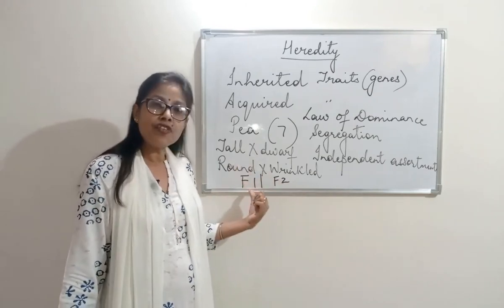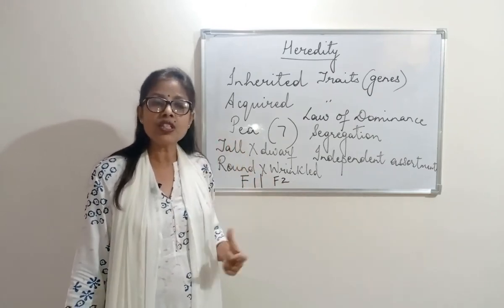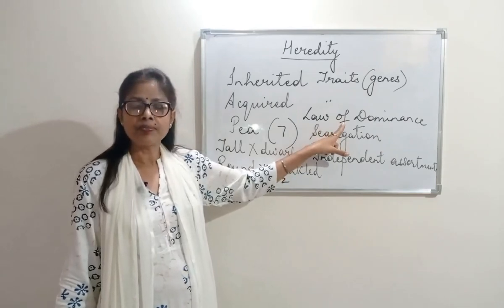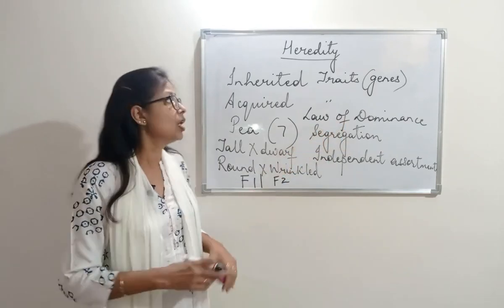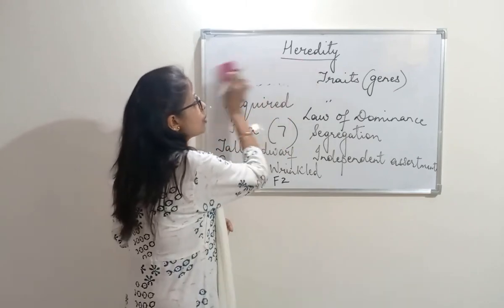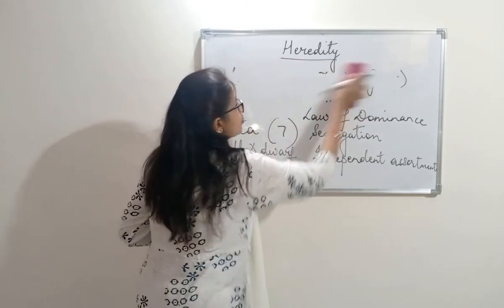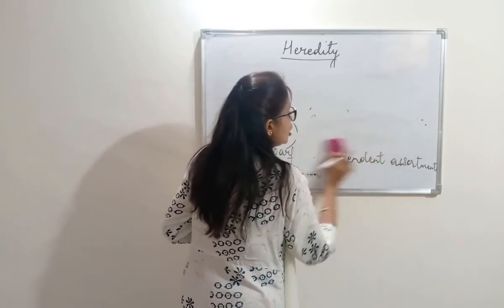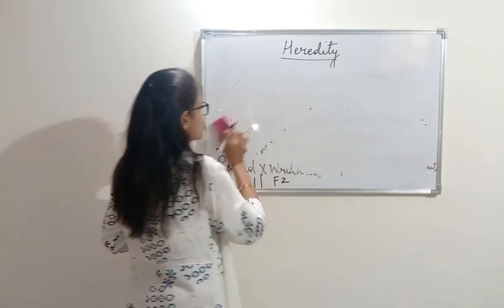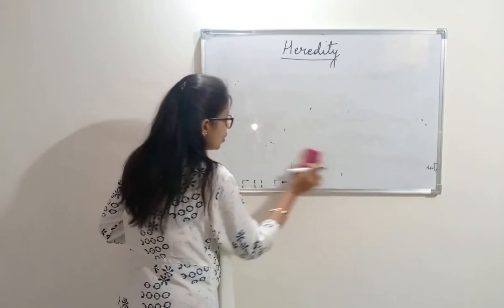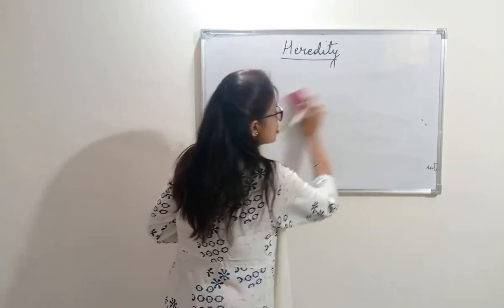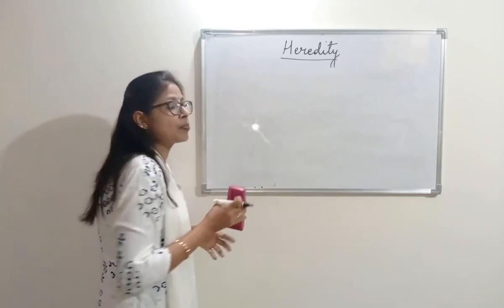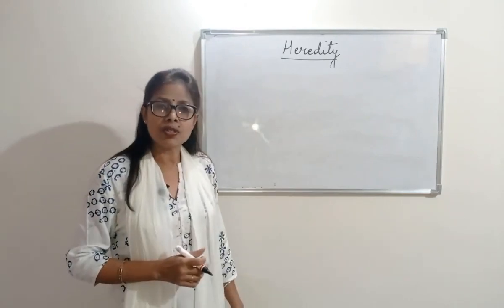So in the F1 generation, he always found the dominant characters. Whether he took a monohybrid cross or a dihybrid cross, the ratio changed, but the laws did not change. So now we are going to see what happens in the monohybrid cross and what happens in the dihybrid cross.